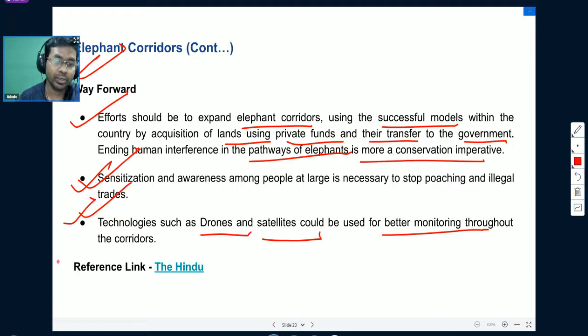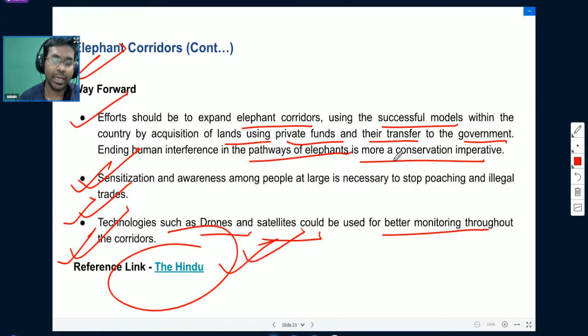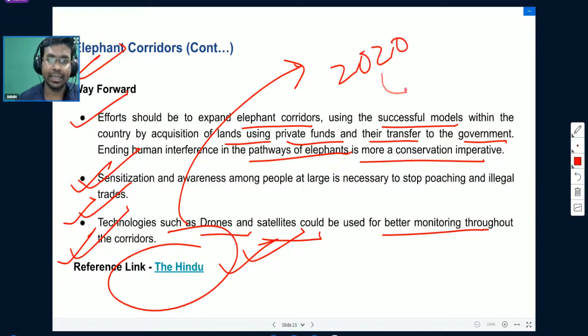So if you want to learn more about elephants, you can follow this reference link from The Hindu. It will take you to that particular website. And in the 2020 prelims, UPSC asked a question related to elephants.